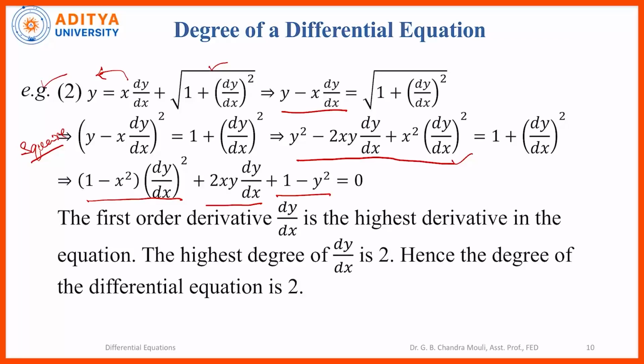So, in this we have first order derivative dy by dx, and that is the highest order derivative. dy by dx is the highest order derivative, and the degree of this dy by dx is 2, which is the highest power of dy by dx. Here the power of dy by dx is 1, and here the power of dy by dx is 2. So, the highest power of dy by dx is 2 in this equation. So, the degree of the equation is 2.